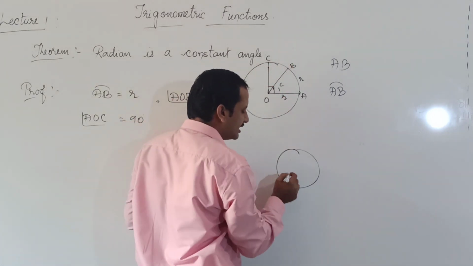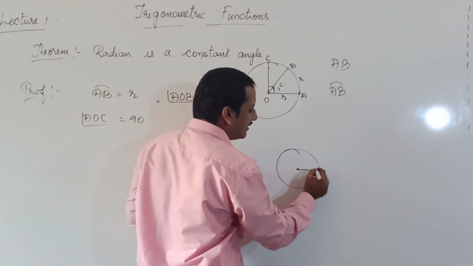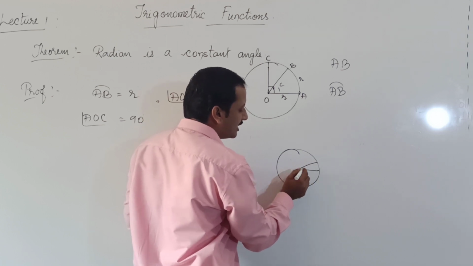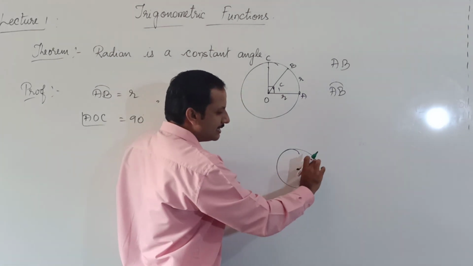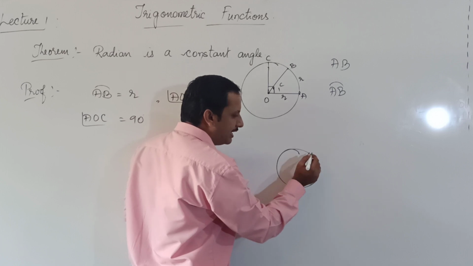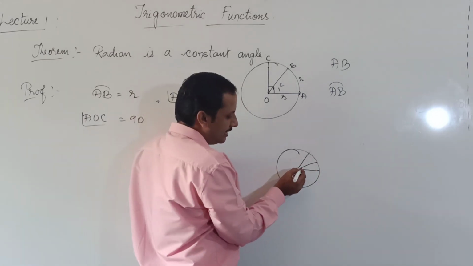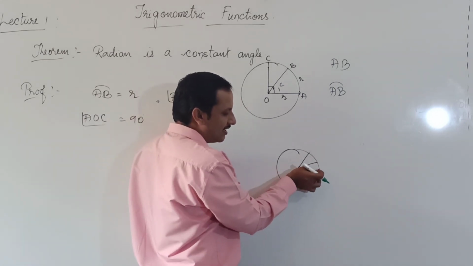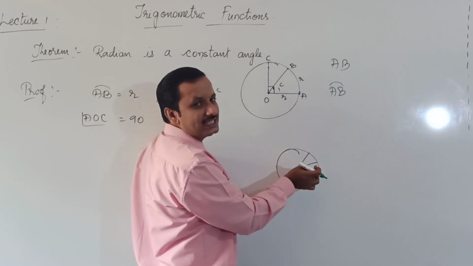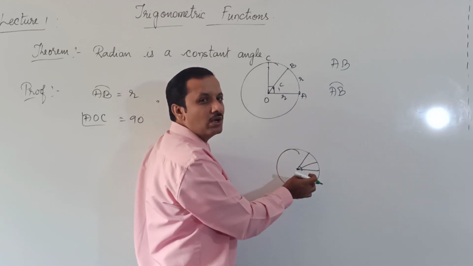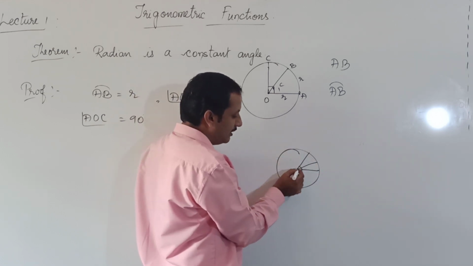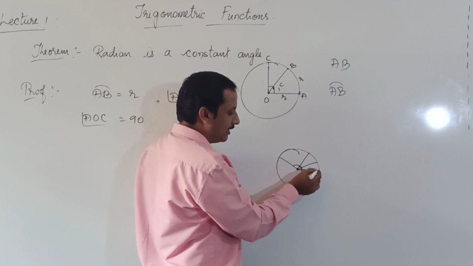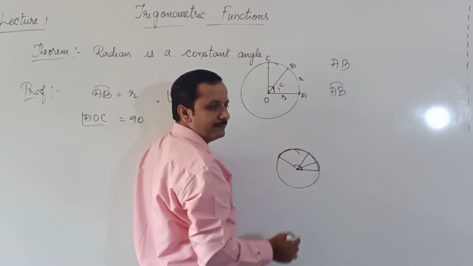See, consider a circle here. This is our initial line. Suppose I consider here, this angle is small, this length is also small. If I take the point here, then this angle increases. Then as the angle increases, the length of the arc also increases proportionally. And if I take here, this will be the angle and this will be the arc length, right?